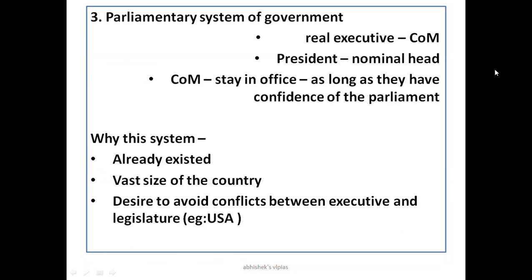And the next one is the third one. You know what Indian constitutions have in the parliamentary system of the government. So people are getting elected. So let us discuss the parliament. In parliament, you know that there are two houses, Lok Sabha and Rajya Sabha.